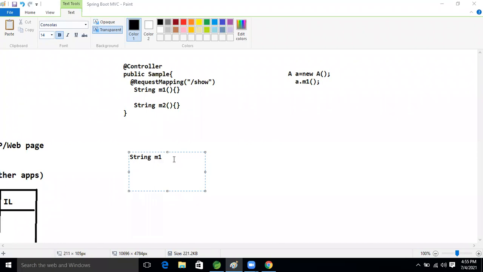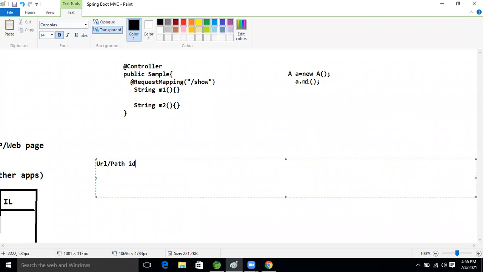Okay. So what is that string? Two methods are there, right? Just think about it. Let's look at the URL. What is that URL? URL and path, what case? They are case sensitive, guys. URL is case sensitive, right? Case sensitive.